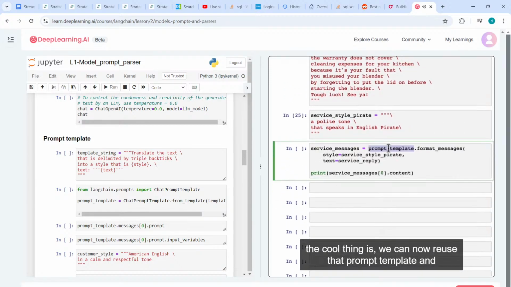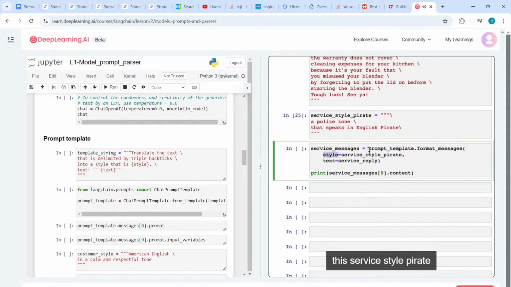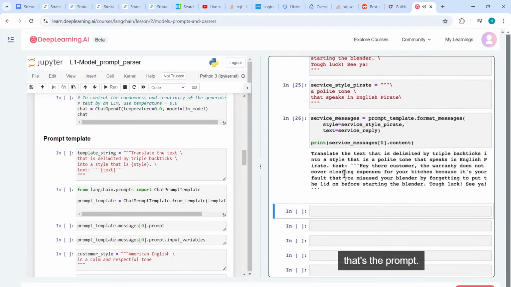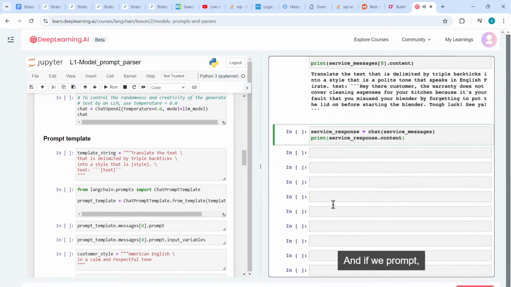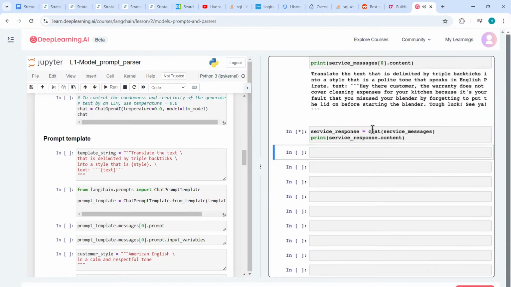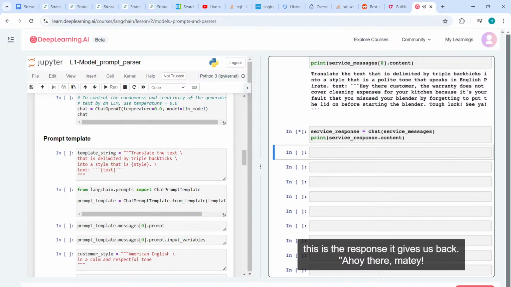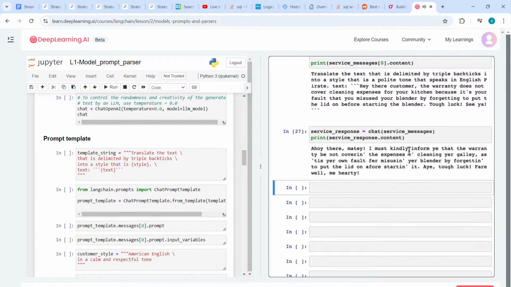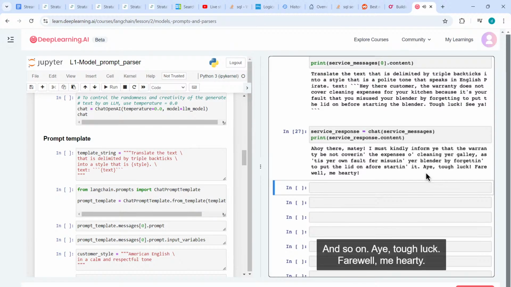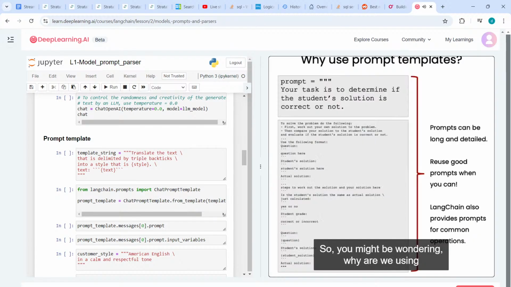And because we previously created that prompt template, the cool thing is we can now reuse that prompt template and specify that the output style we want is this service style pirate, and the text is this service reply. And if we do that, that's the prompt. And if we prompt ChatGPT, this is the response it gives us back. Ahoy there, matey. I must kindly inform you that the warranty be not covering expenses or cleaning your galley, and so on. Aye, tough luck. Farewell, me hearty. So you might be wondering, why are we using prompt templates instead of just an F string?